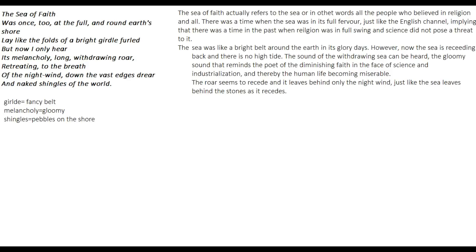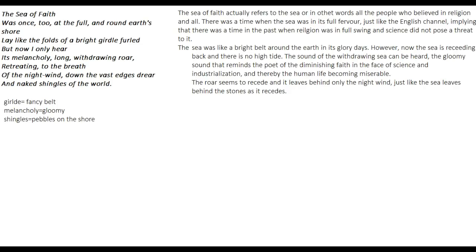The word night can tell us of darkness, that as the sea of faith is going back, there is only darkness left behind. People are becoming more and more ignorant. As people are losing faith, as the sea of faith is going back, there is only ignorance and lack of knowledge and lack of happiness. Down the vast edges drear and naked shingles of the world. Now you can see that in these two lines, the poet says, as the sea goes back, it leaves behind on the shore naked shingles of the world, that is pebbles.